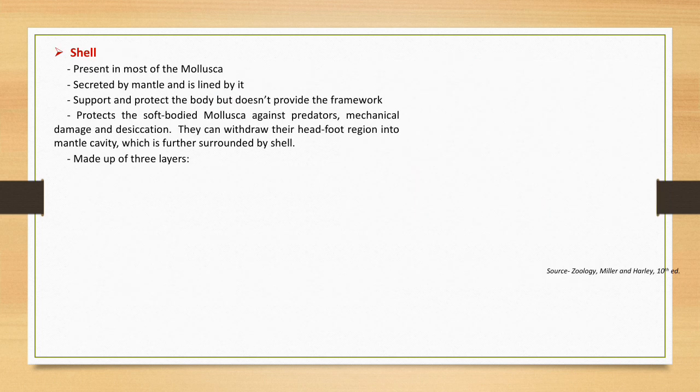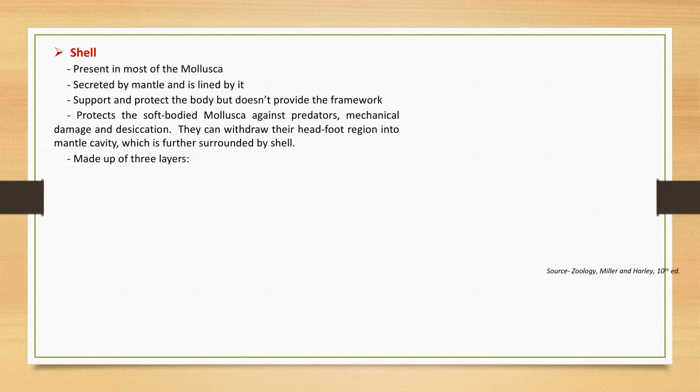The first peculiar characteristic of Mollusca is the presence of shell outside the body. It is present in most of the molluscans but not in all. It is secreted by the mantle and it is lined by it. It supports and protects the body, but it doesn't provide the framework, as the framework is provided by the exoskeleton present in the Arthropoda. It protects the soft-bodied Mollusca against predation, mechanical damage, and desiccation when they are outside the water. Many molluscans can withdraw their head-foot region into the mantle cavity, and that mantle cavity is protected by the presence of shell.